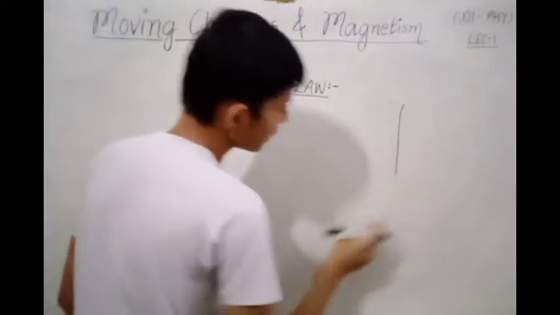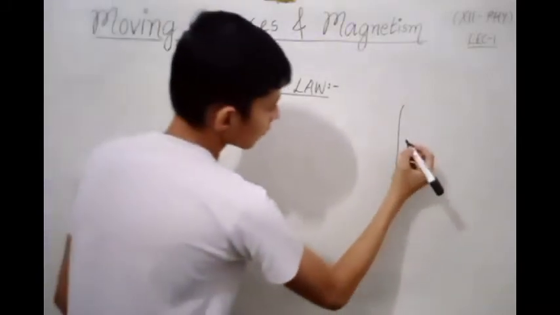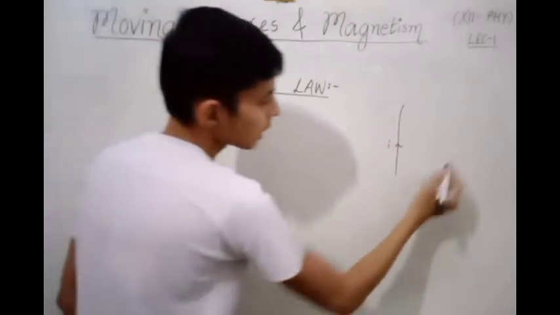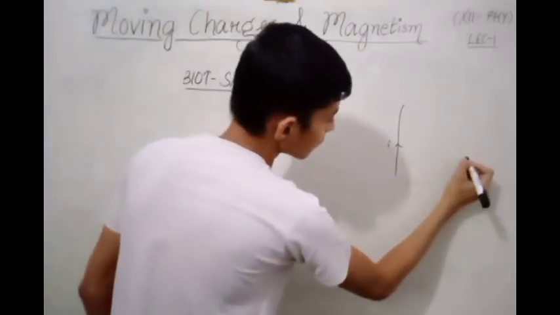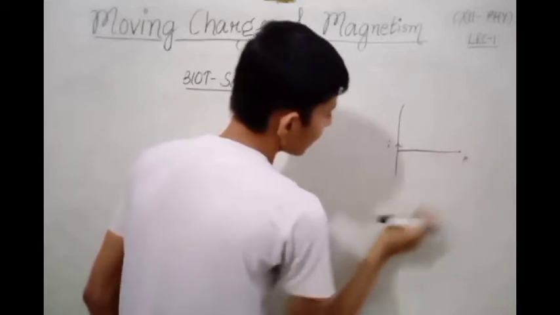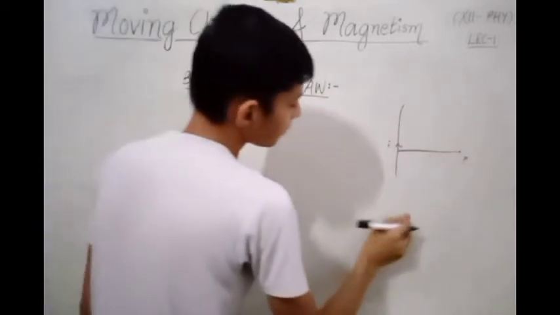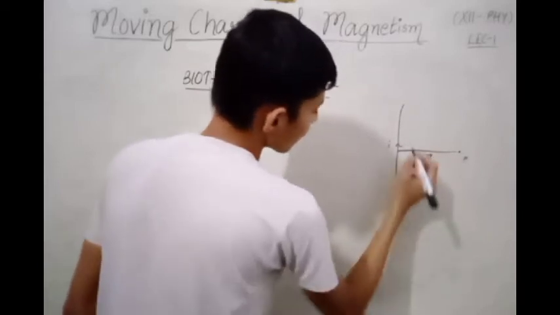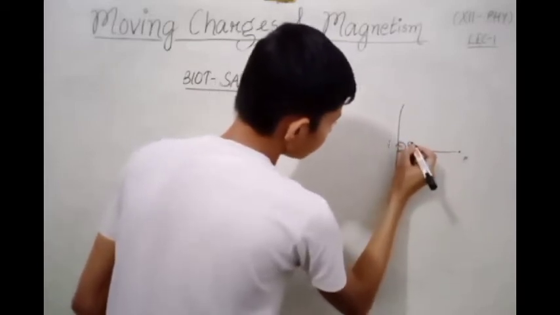Suppose this is our wire and current I is flowing through it. This is our point P, and the distance between the wire and the point P is r vector, and this angle is theta.